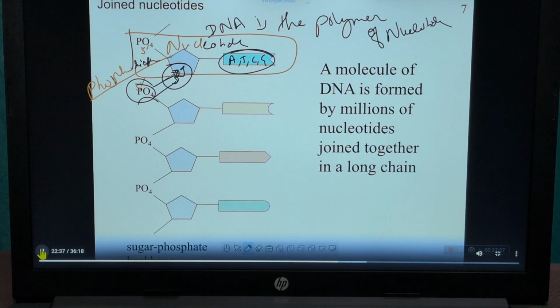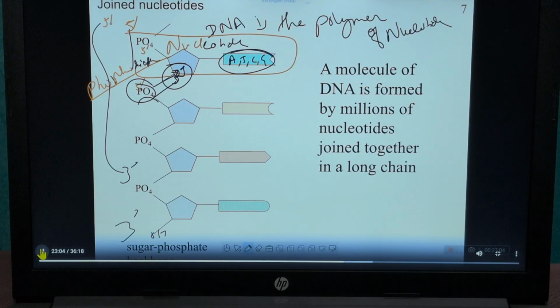If here a phosphate group is present, then it is known as the 5 prime end, and if here an OH group is present, then it is known as the 3 prime end. So DNA has a 5 prime end and a 3 prime end.